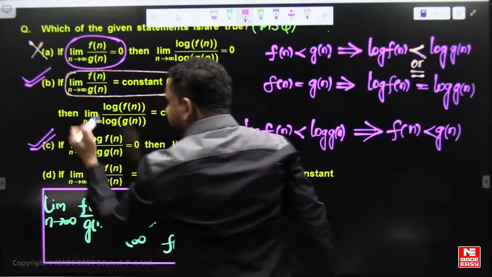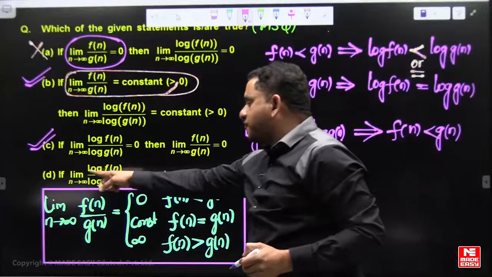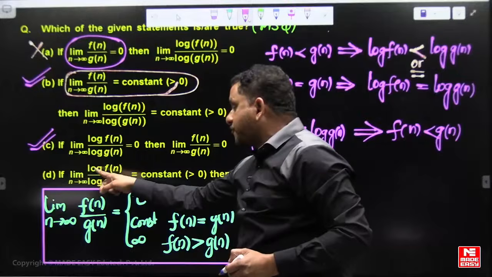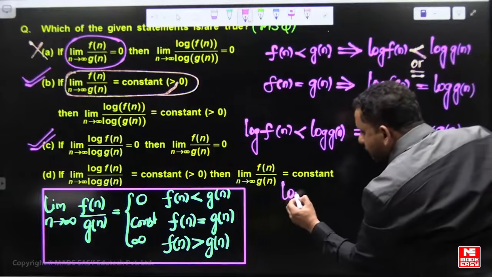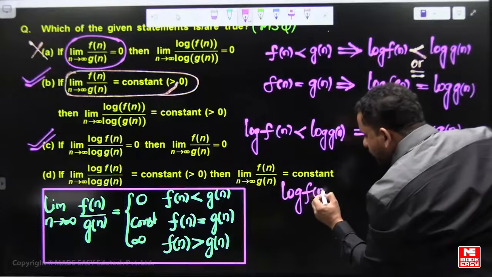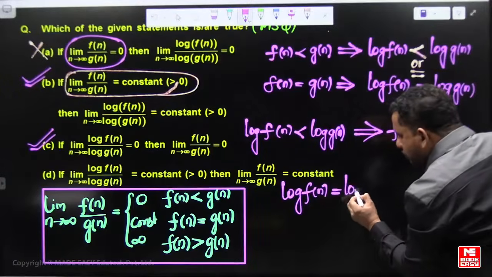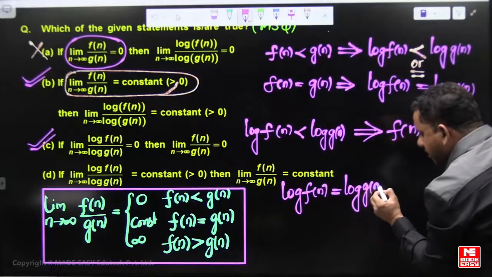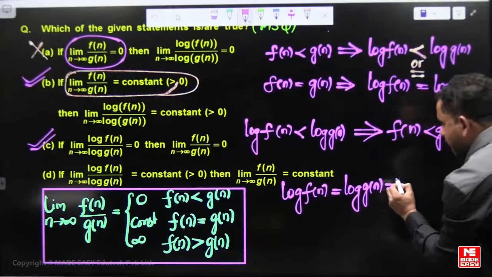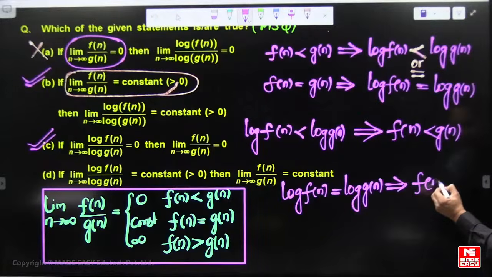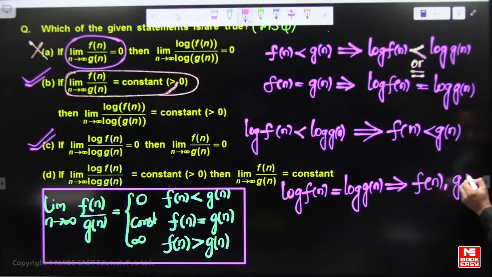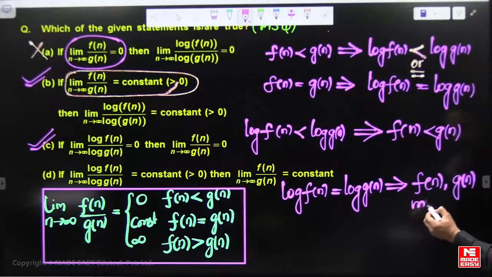Next, the limit as n tends to infinity of log f of n by log g of n is constant. It means that log of f of n is asymptotically equal to log of g of n, then f of n and g of n may not be asymptotically equal.